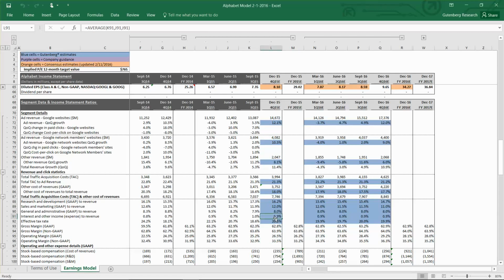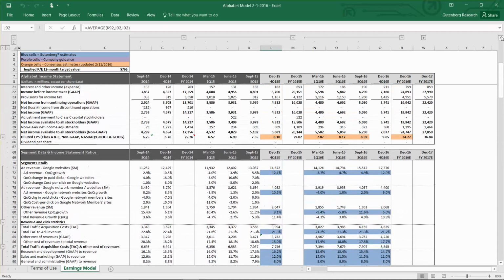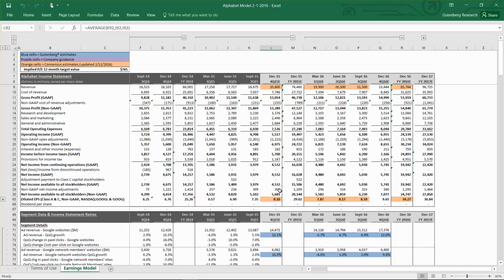And the last two items that we have to model out are interest and other income and effective tax rate. We left both of those consistent with the last three-quarter average, so no big surprises there, hopefully. So when we plug all that into our model, we come back to the consensus EPS estimate on a diluted non-GAAP basis of $8.10.